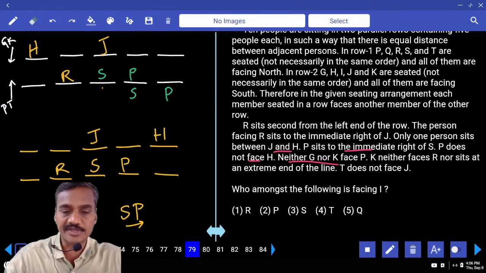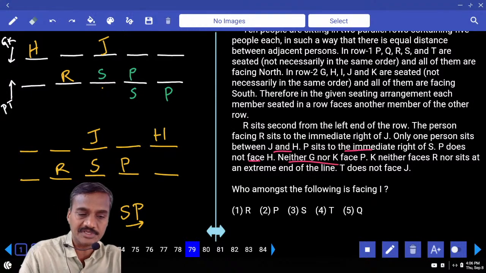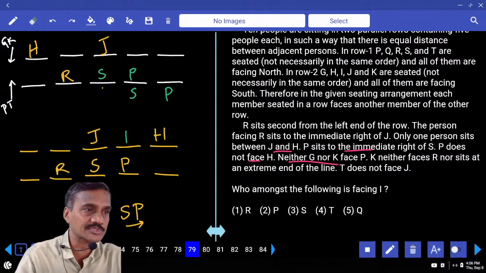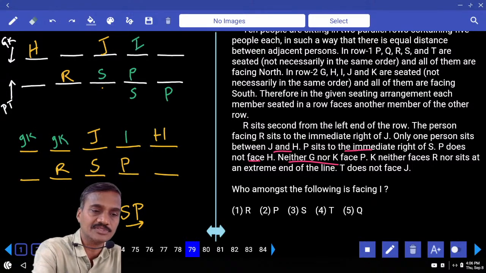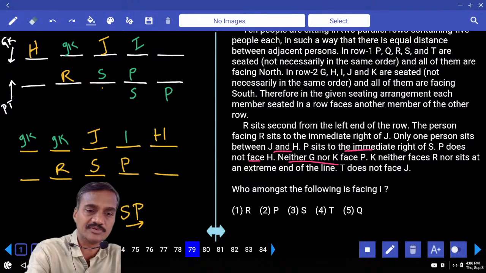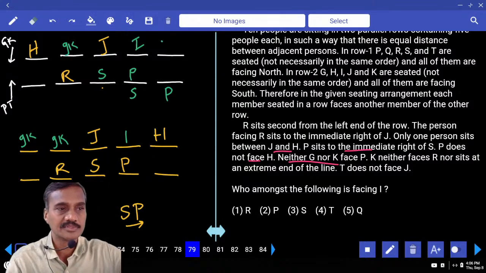And neither G nor K faces P. Neither G nor K faces P, hence I must be here. Hence G or K must be in the first place or here.